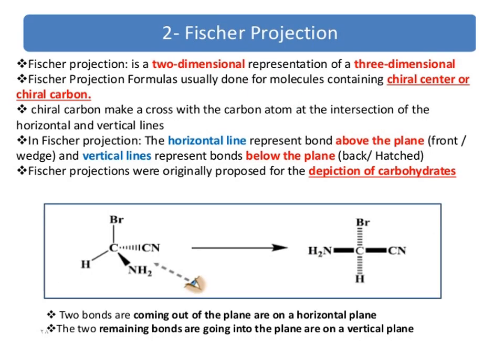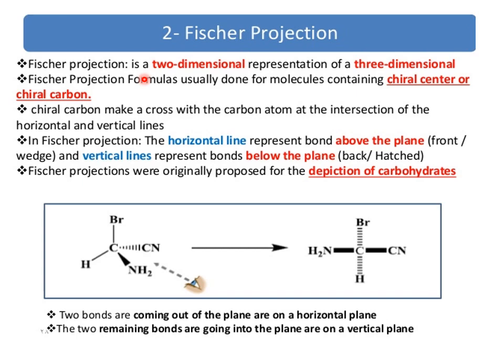The second important formula is the Fischer projection formula. Fischer projection is a 2-dimensional representation of a 3-dimensional structure. Means if we want to draw in 2 dimensions, for this purpose Fischer projection plays an important role. Fischer projection formula is usually done for molecules containing a chiral center or chiral carbons.